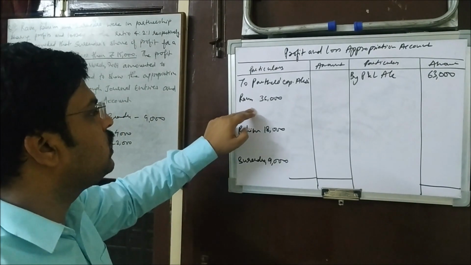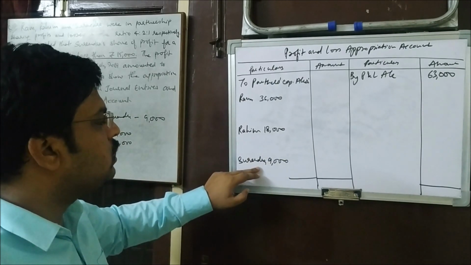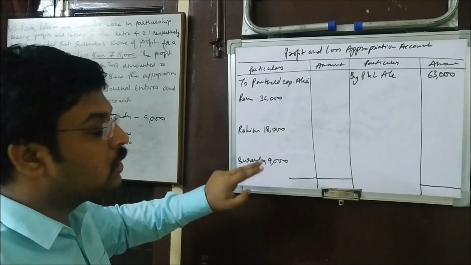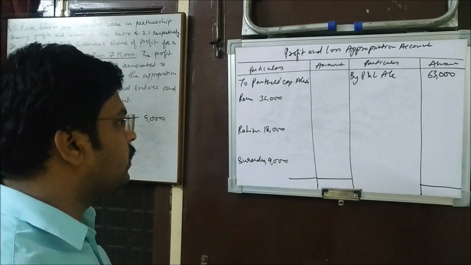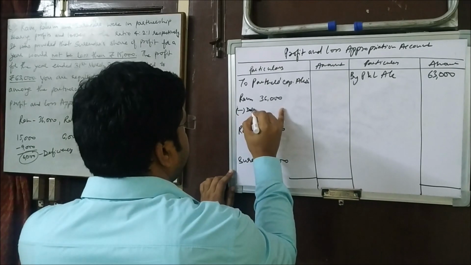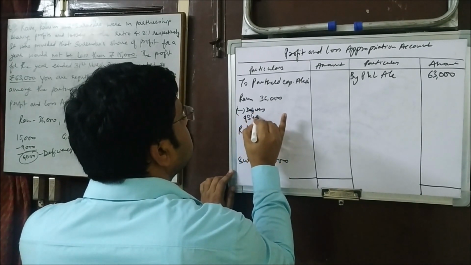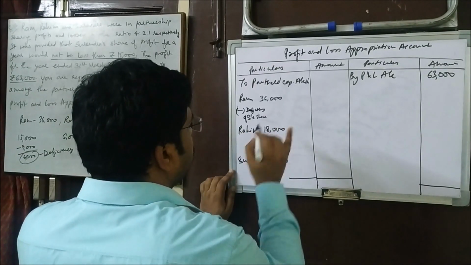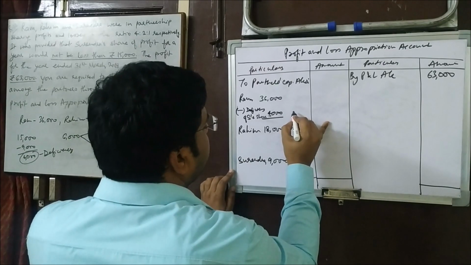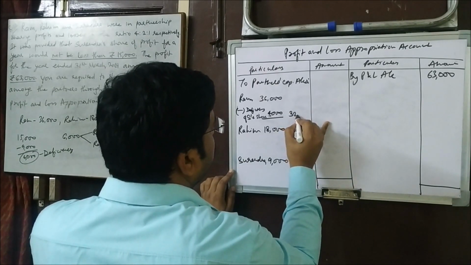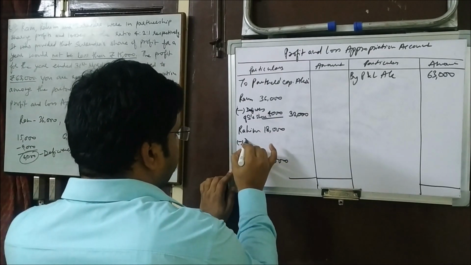Ram is supposed to receive 36,000, Rahim is supposed to receive 18,000 and Surendra is supposed to receive 9,000. Right? Now we'll show the distribution of deficiency there. How? Less deficiency of Surendra's share. How much is he bearing? 4,000. So that will be deducted, and then how much is he going to get? Only 32,000.